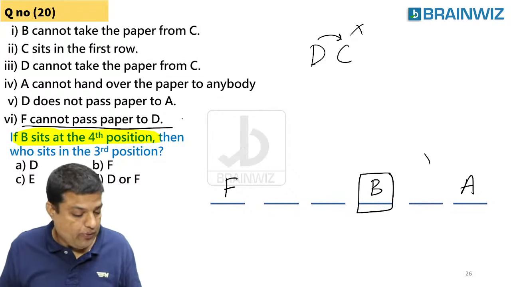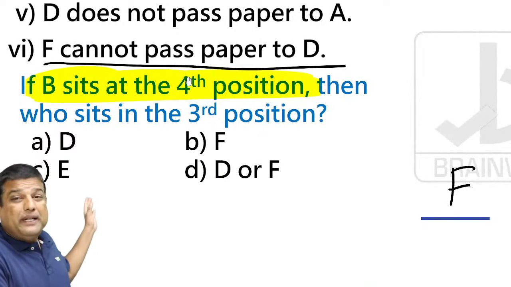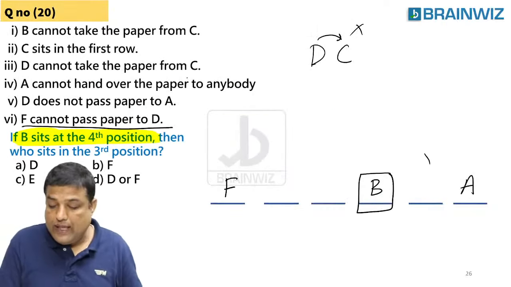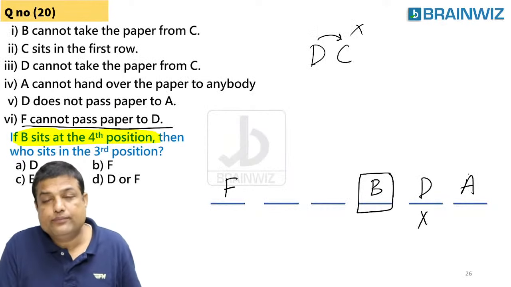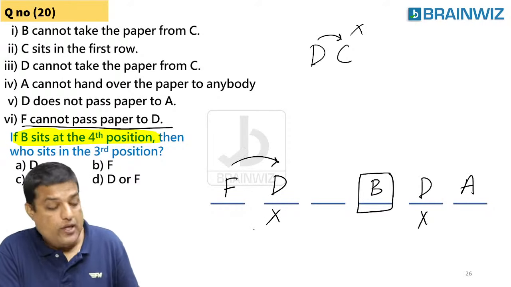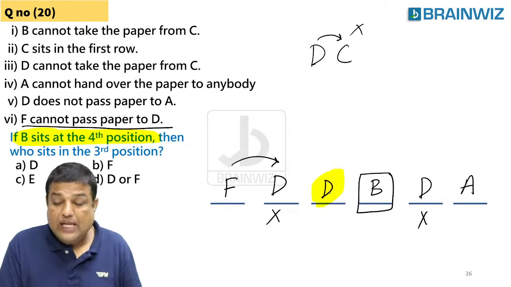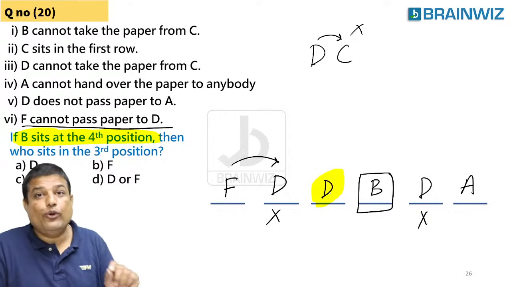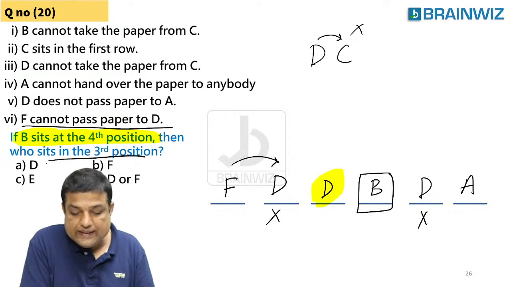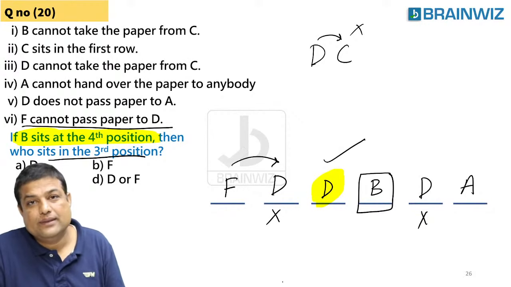Now, what did it say here? F cannot pass the paper to D. In this point, he told you F cannot pass the paper to D. So you all know that D cannot sit here. The only place left for D is this one. That's it. I will not solve the whole question. I want only this thing. Who sits in the 3rd position is my question. Answer is D. That's it.